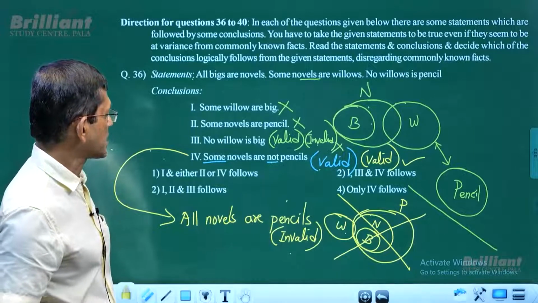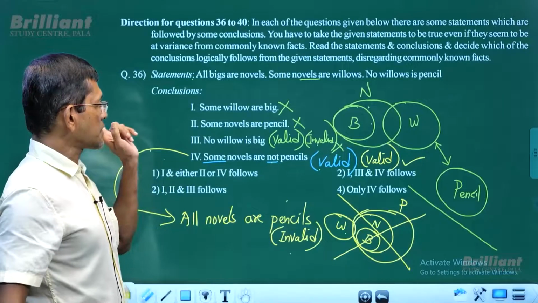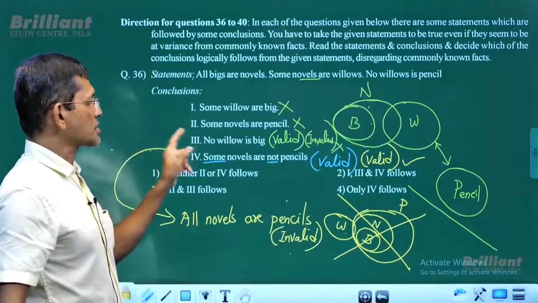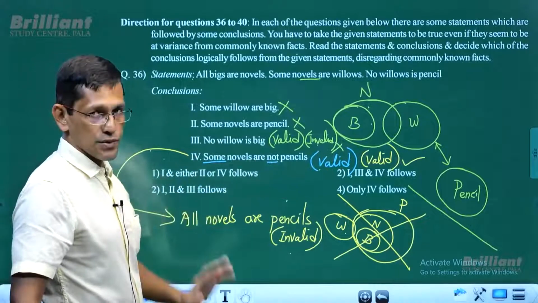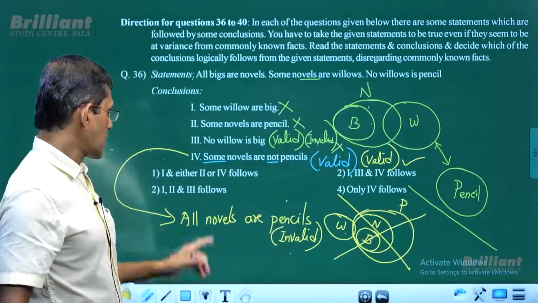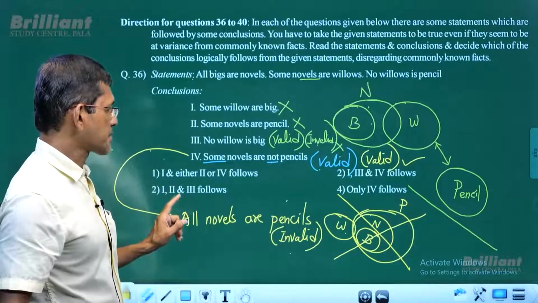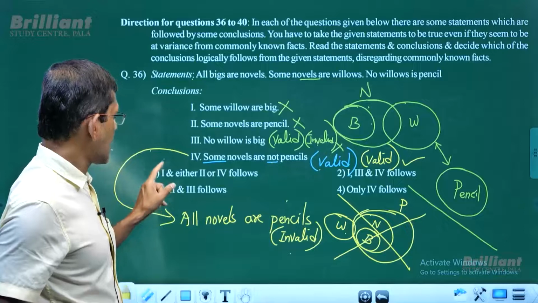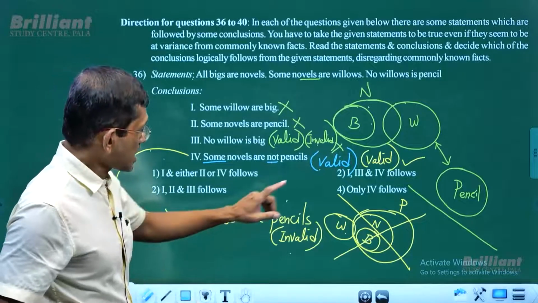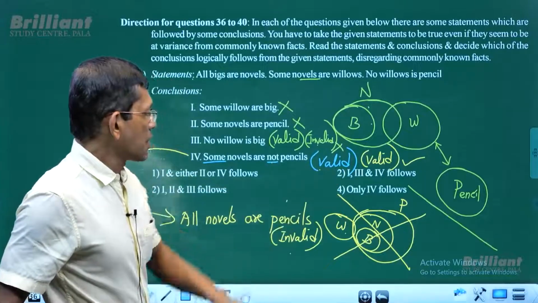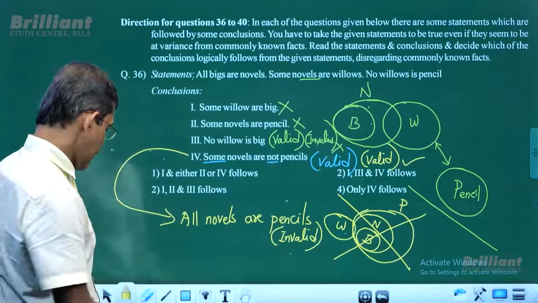So ultimately, conclusion 1 doesn't follow, conclusion 2 doesn't follow, conclusion 3 doesn't follow. Conclusion 4 follows. Now look at the answer choices. We have 1 and either 2 or 4 follow. The second choice says 2, 3 and 4 follow.